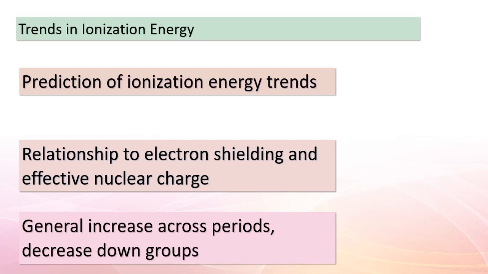Generally, as we move across periods, ionization energy increases. Why? Because the effective nuclear charge grows due to more protons in the nucleus, overpowering electron shielding. On the other hand, down groups, ionization energy decreases. Why? Increased energy levels lead to electron shielding dominating, making removal easier.